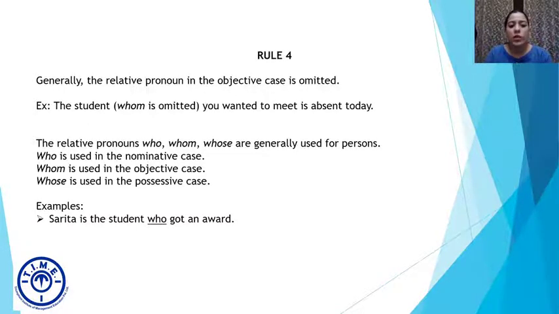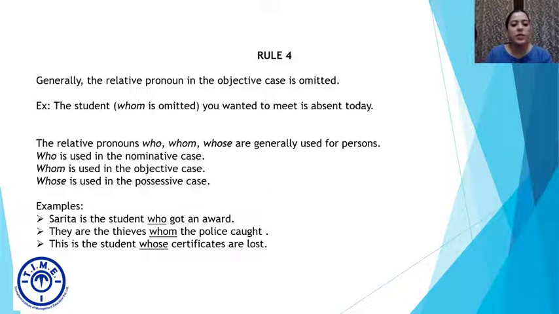Sarita is the student who got an award, so Sarita is the subject, and that's why I've used who. They are the thieves, thieves are the object, whom, that's why I've used the objective case, whom the police caught. And this is the student whose certificates were lost. So the certificates are the possession of the student, which is why I have used the possessive case of who, which is whose. This is the student whose certificates are lost. I hope who, whom, and whose usage is now understood.